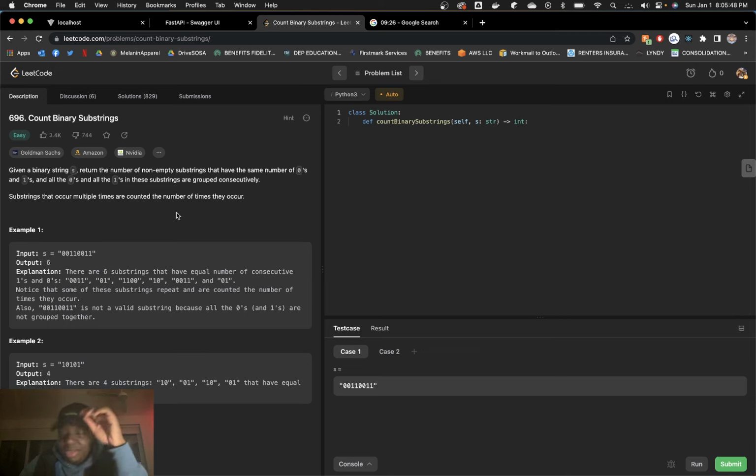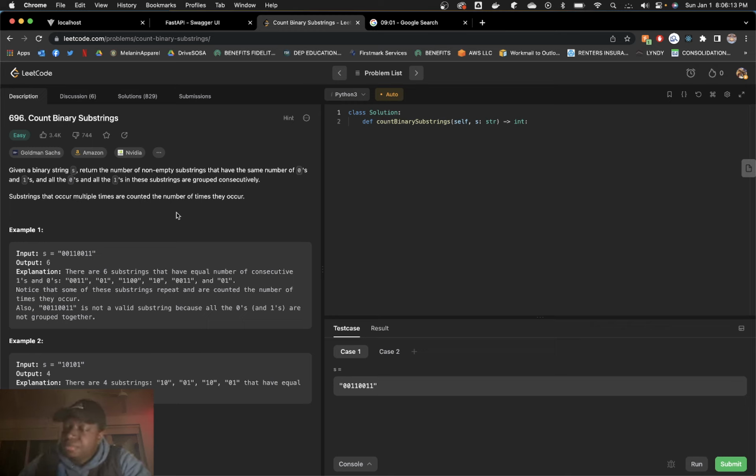The window feels like it makes sense here, right? We kind of just need a function as we're looping over, to check whether it's a valid substring.